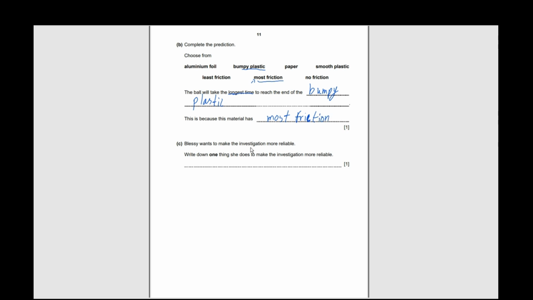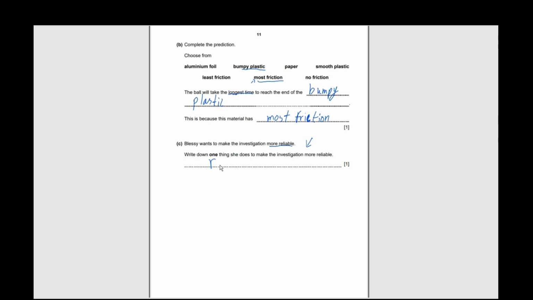Blassie wants to make the investigation more reliable. Write one thing she does to make the investigation more reliable. In most questions of this type, we can say repeat the experiment in order for that investigation to be more reliable.